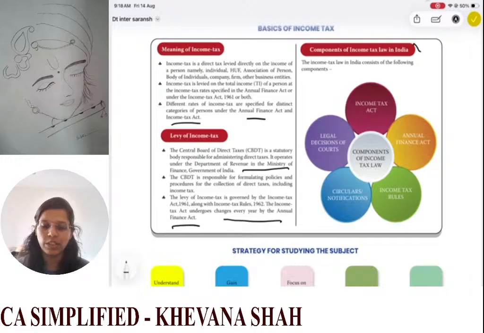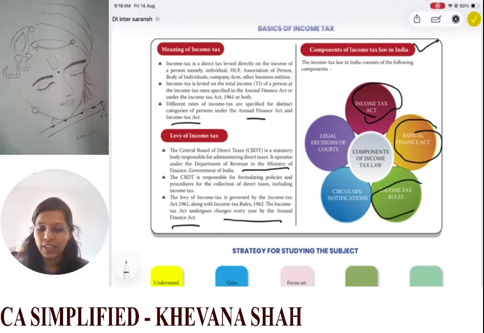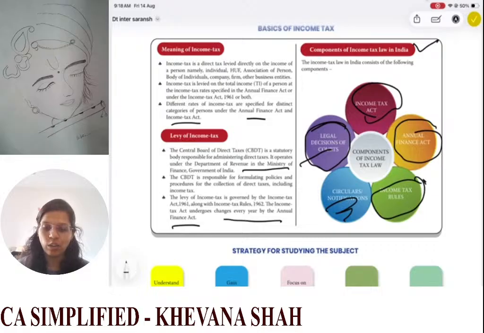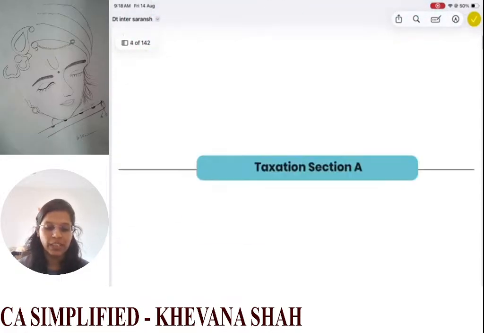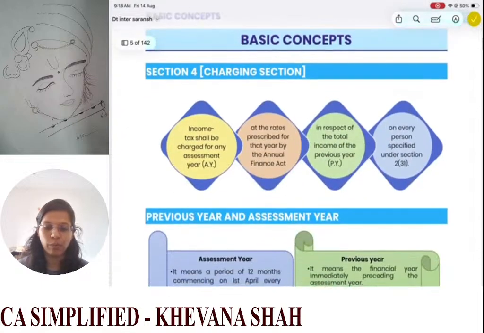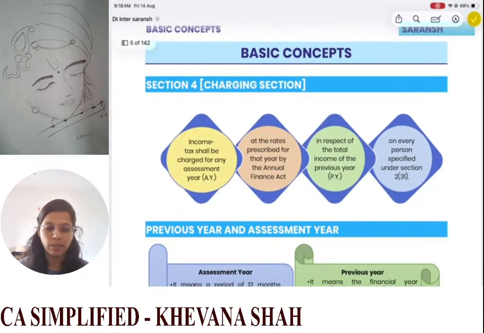Then we have the components of income tax in India. We have our Income Tax Act, our Annual Finance Act, our income tax rules, circulars and notifications, and then case laws, which are the legal decisions of the courts. These are all components of tax law. Now, let us start with chapter number 1, which is your basic concepts.